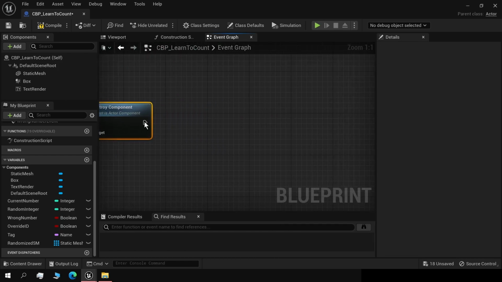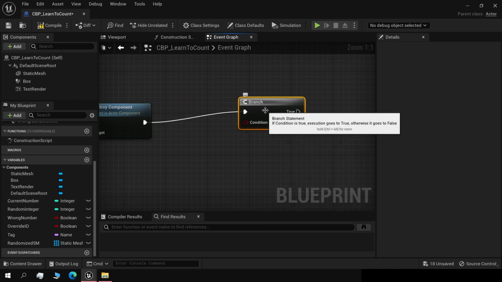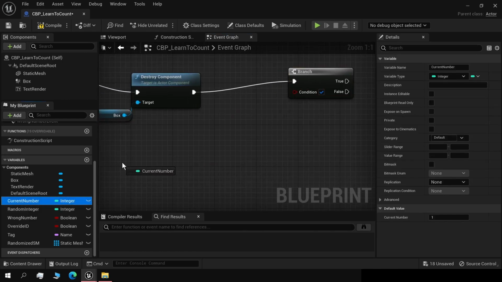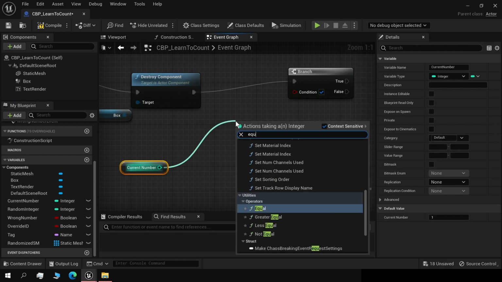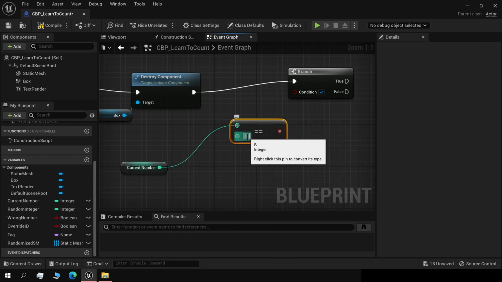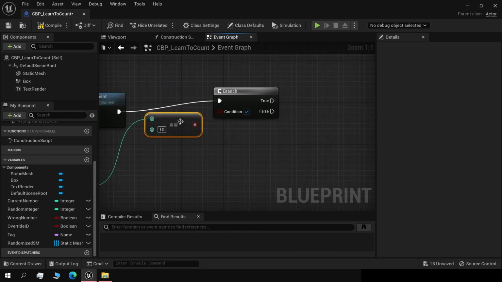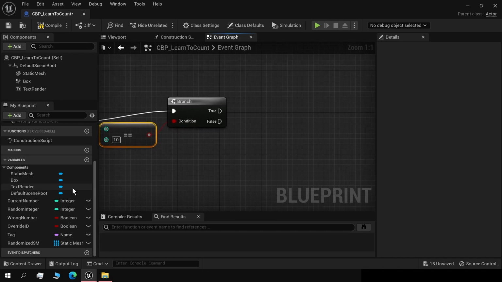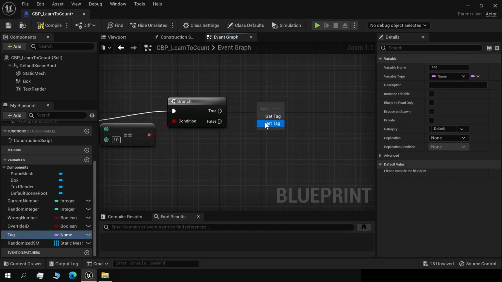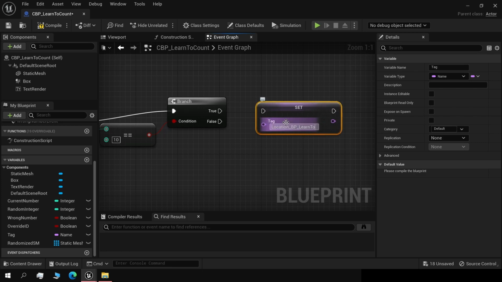Okay. And we need a few branches to check if we get the reward or not. So if it's equal to 10, then you get the reward, and it's going to spawn at the count location 1.